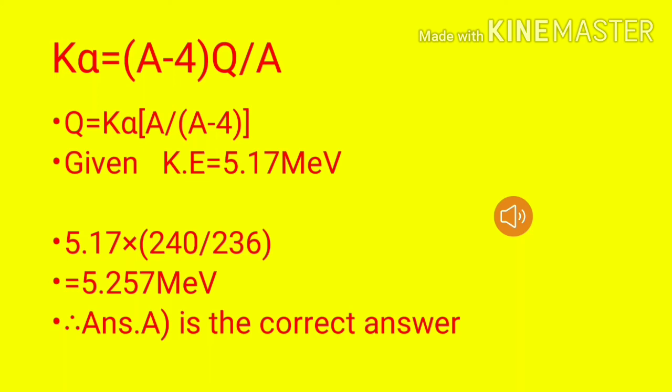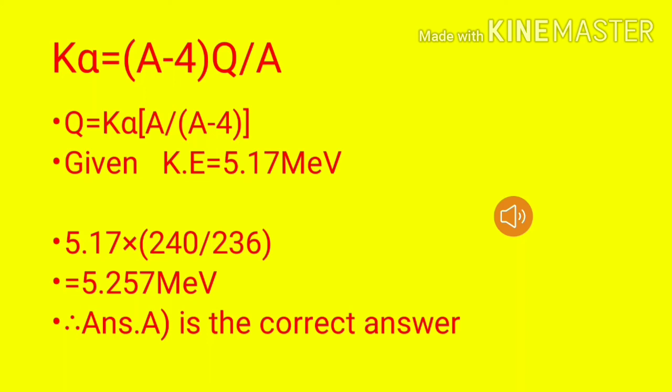Here the given data is that the emitted alpha particle has kinetic energy equal to 5.17 MeV. The plutonium substance disintegrates into an alpha particle and uranium, where the atomic number decreases by 2 and the mass number decreases by 4.